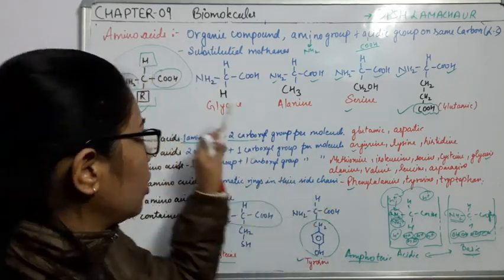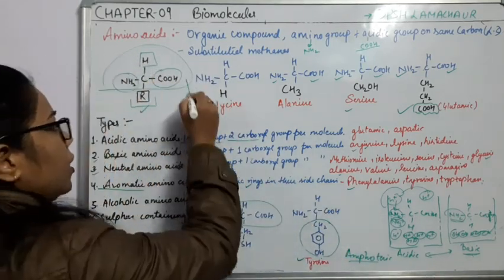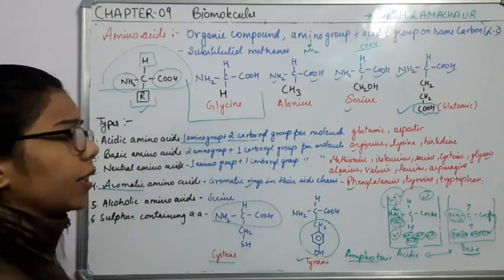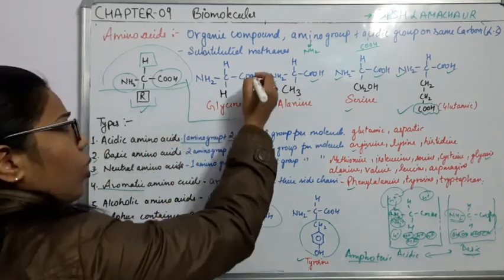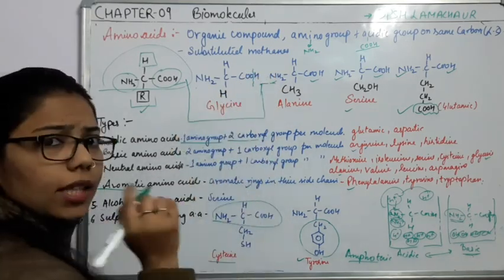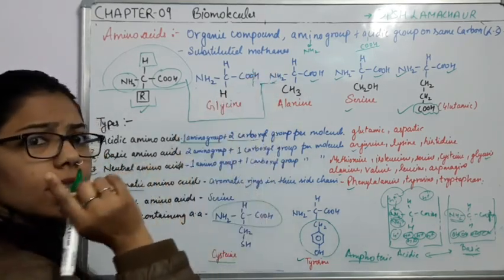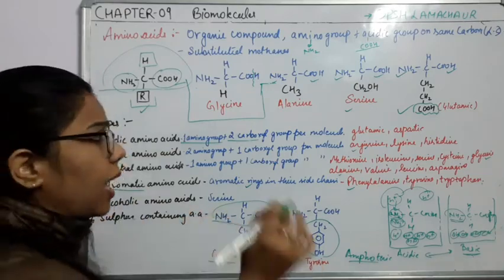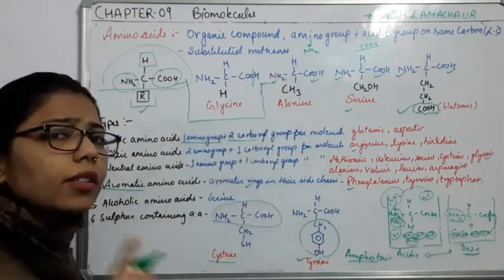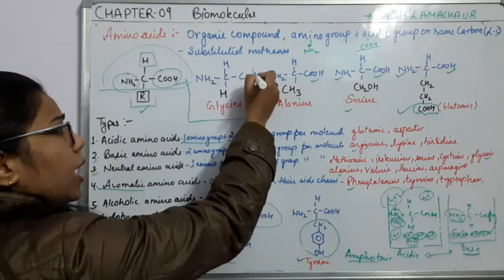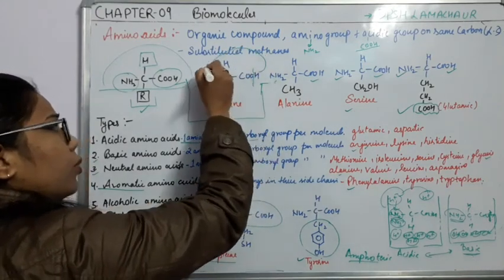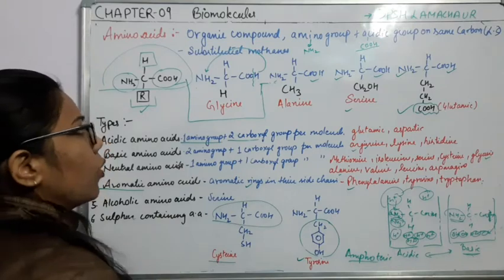If I talk about the neutral medium, what is happening? The COOH group is an acidic group, so always the acidic group will try to remove its hydrogen ion and move it towards the basic group. So what will it form?